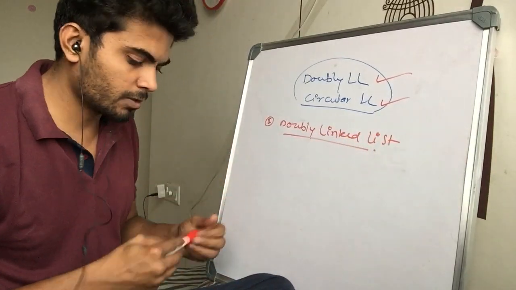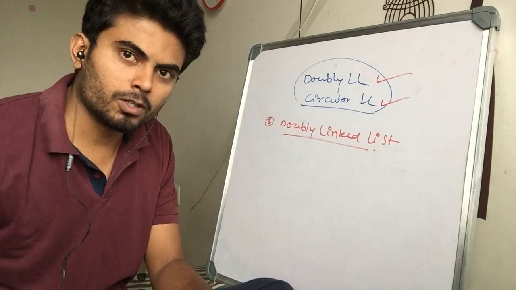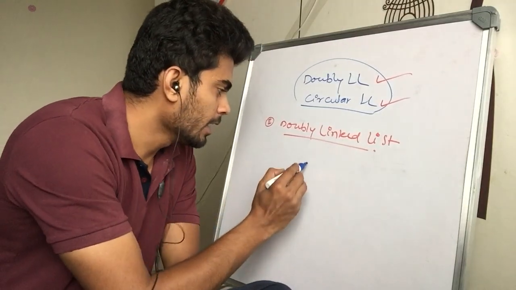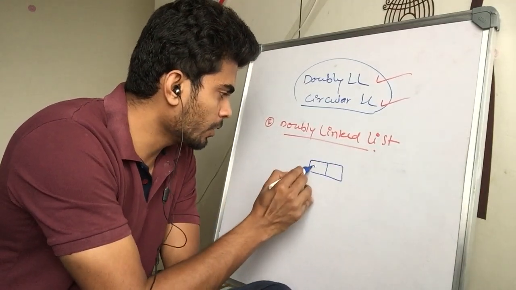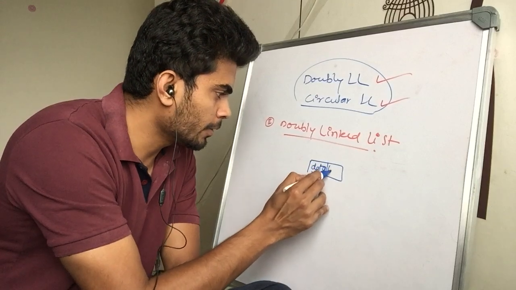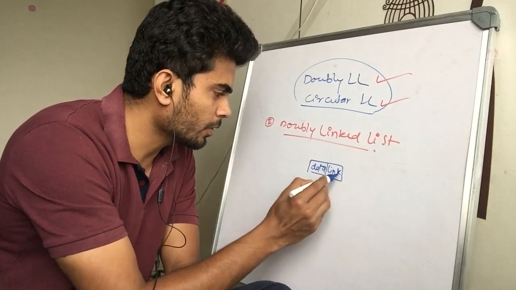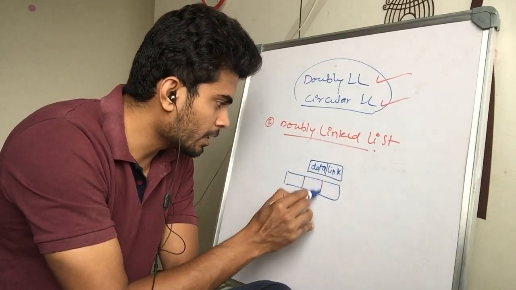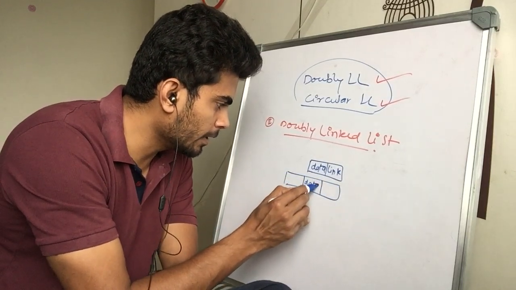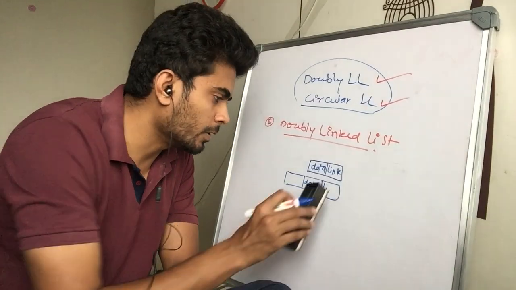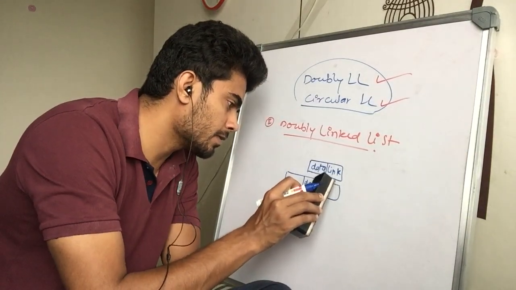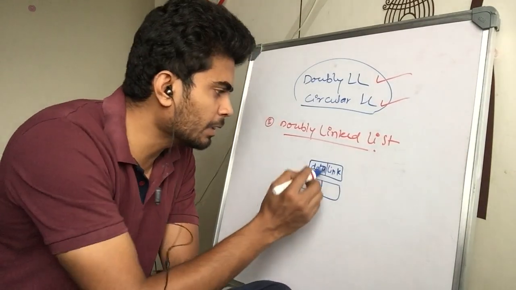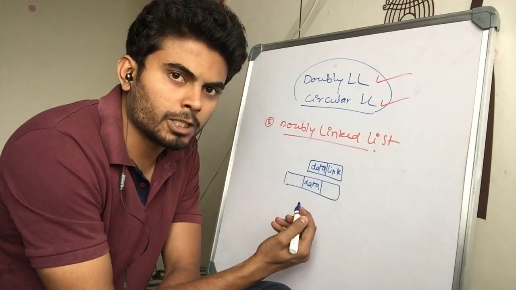So what is doubly linked list? I guess you might have thought of how it would be done. In singly linked list, you have your data and you have your link, while in doubly linked list there are data and link, not link actually. The data part is as usual, user dependent, but the link part is implementation dependent.